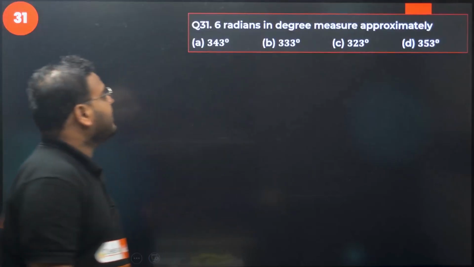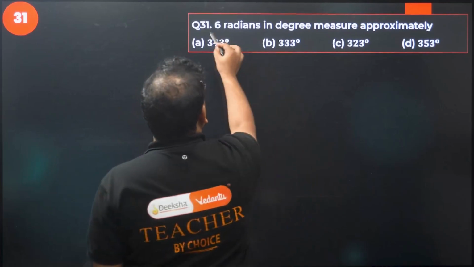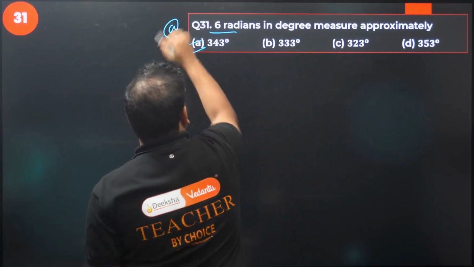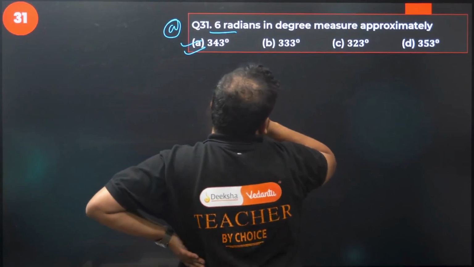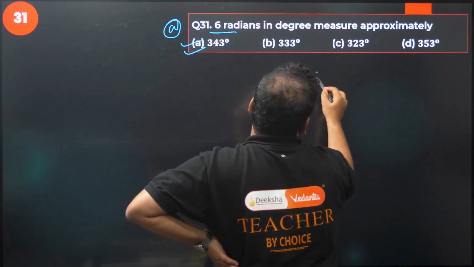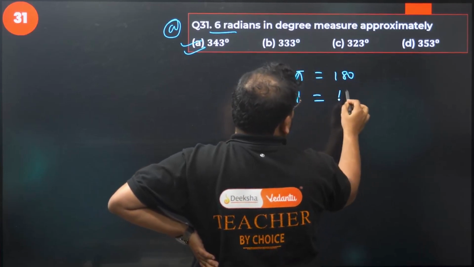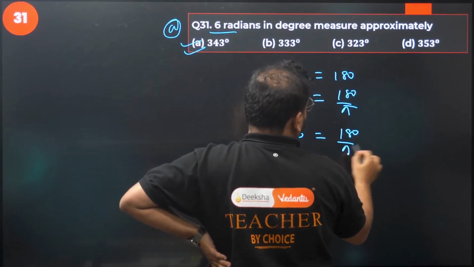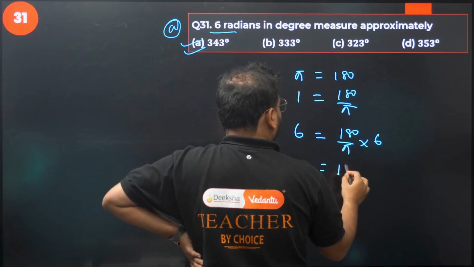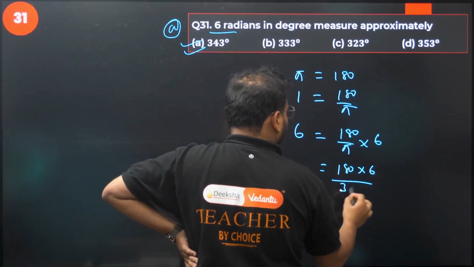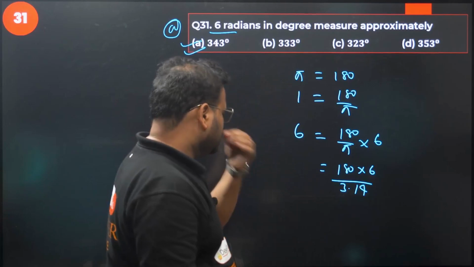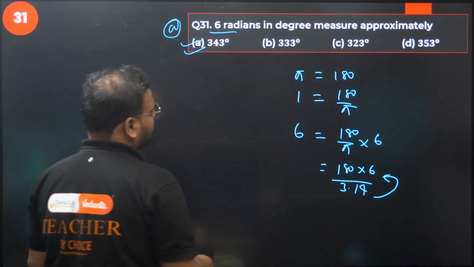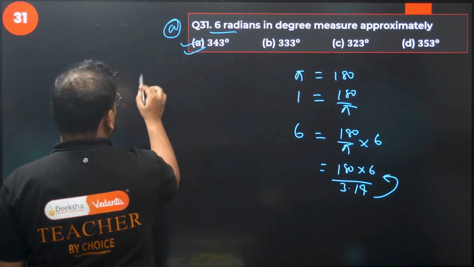First question: 6 radians in degree measure is approximately. This question I will not solve, it's simple calculation, you can do it, but I will give you the answer. Option is A. How do you solve it, sir? Please check, pi radians is 180, right? So 1 radian will become 180 by pi. And you want 6 radians, so you'll have 180 into 6 by 3.14. So you'll have something less than 2. If you divide 6 by 3.14, let's say I take 3.1 only. Divide 6 by 3.1.